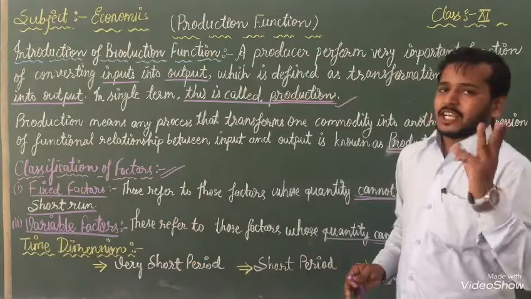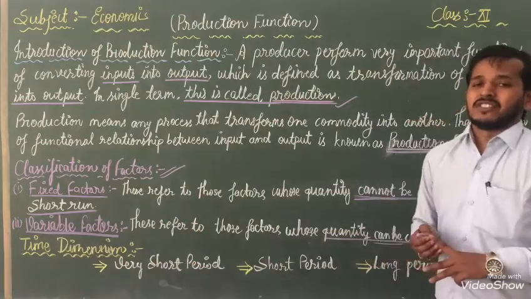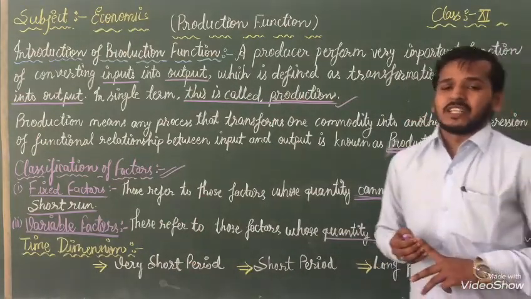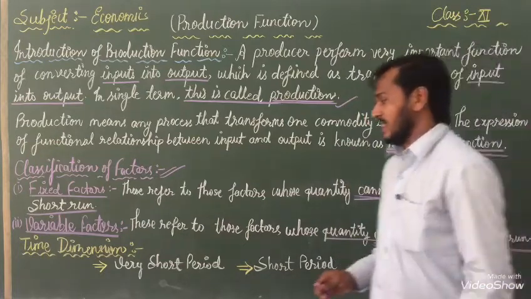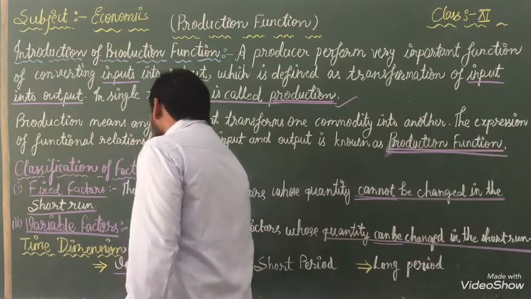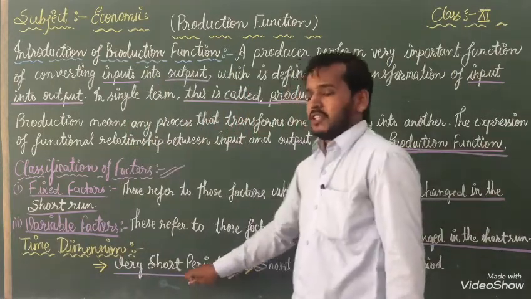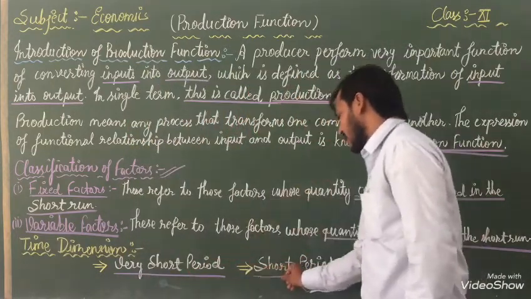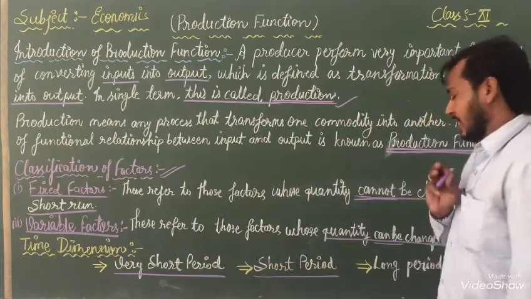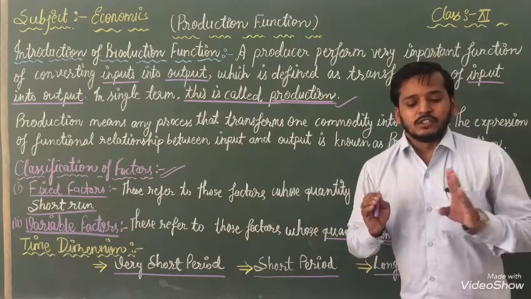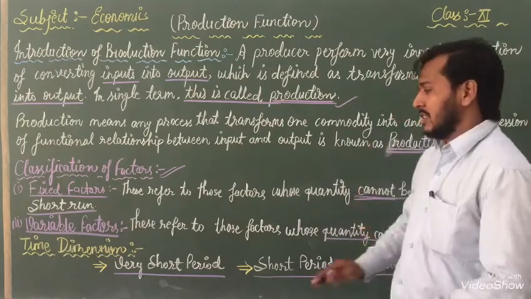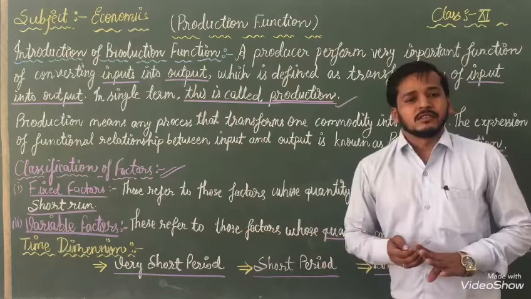We are reading 3 types of time dimension. It shows the relationship between input and output. First one is a very short period, second one is a short period, and third one is a long period. According to that, we can learn the time dimension.